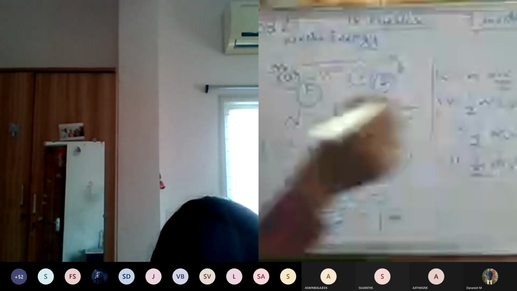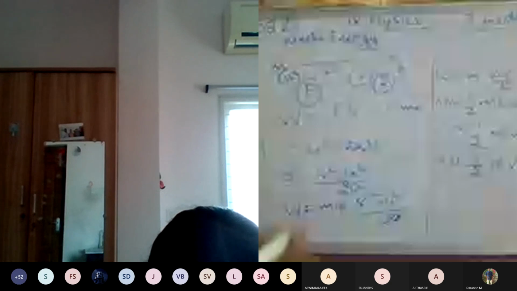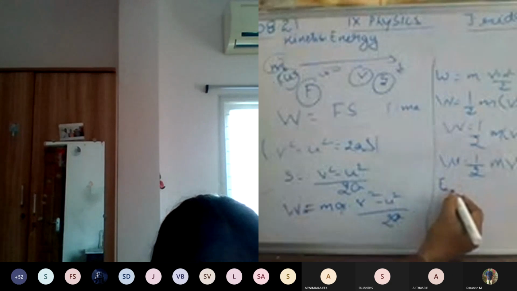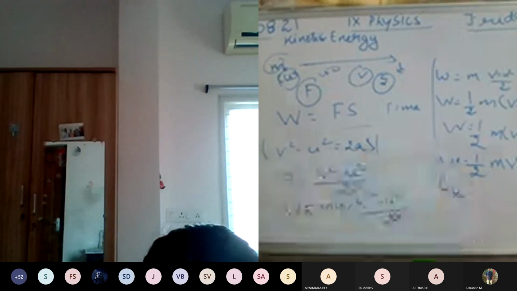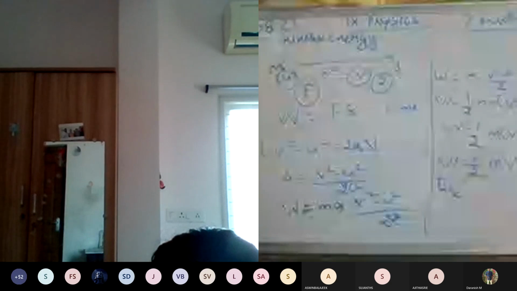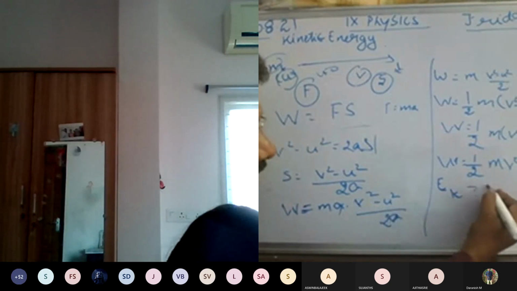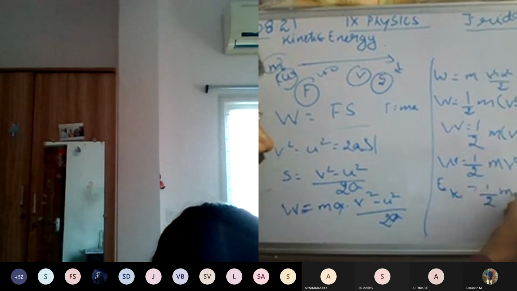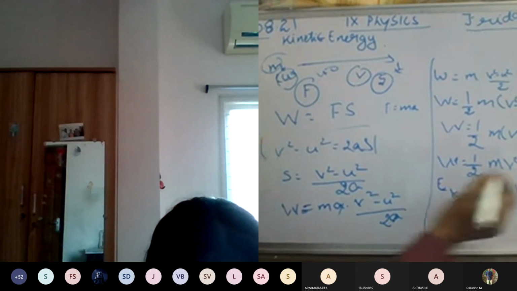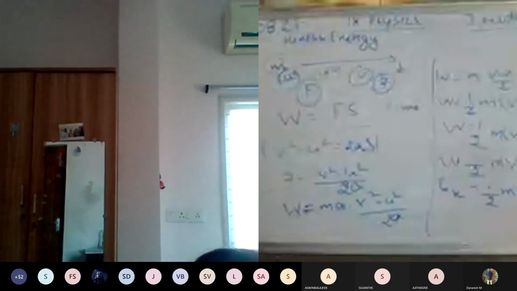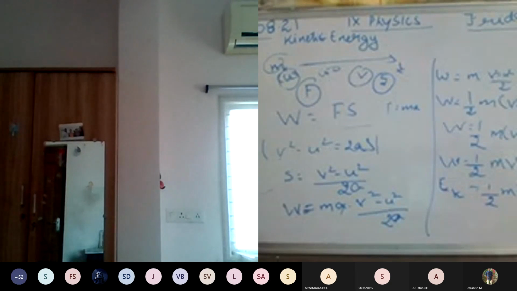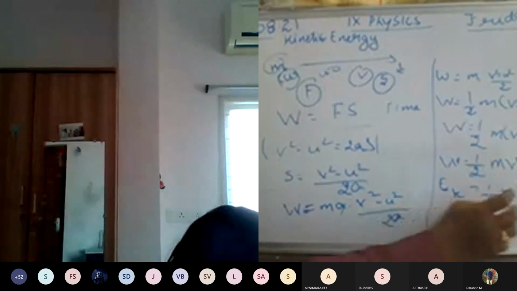So this W is equal to kinetic energy, E with subscript k. So Ek is equal to half into m v squared. If you want to calculate the kinetic energy of a moving body, you must know this value.